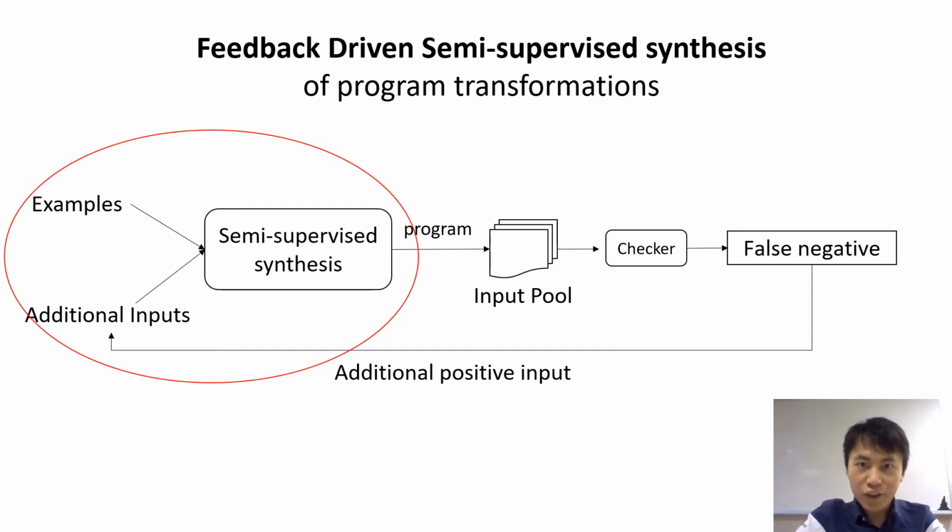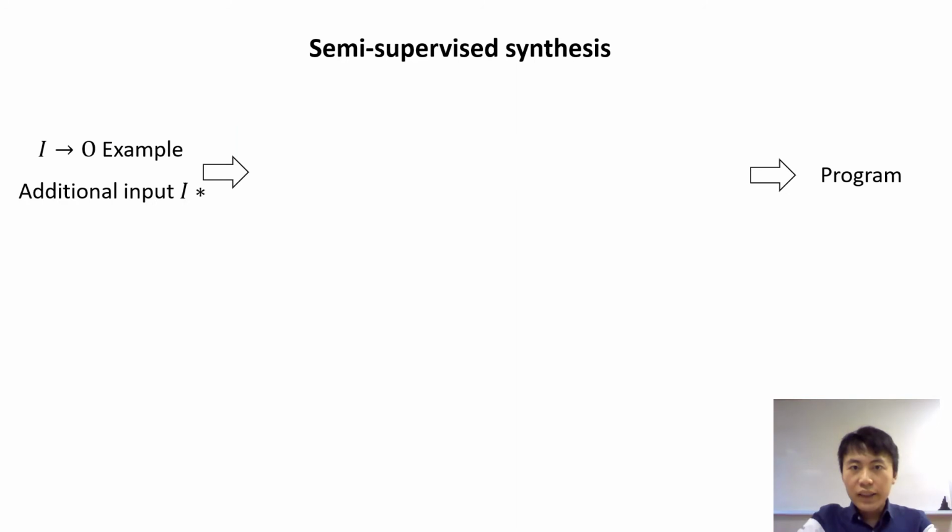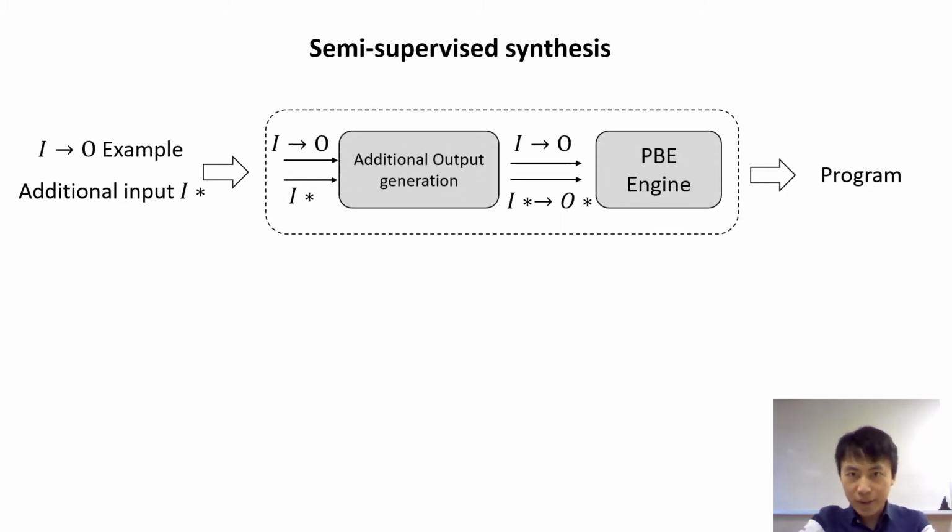Now let's first focus on the semi-supervised synthesis. Given a set of input-output examples and one additional input, our main idea is to use an output generalization technique to generate the output for the additional input, and then we can synthesize a program based on both the given input-output examples and the additional examples using an existing synthesis engine.